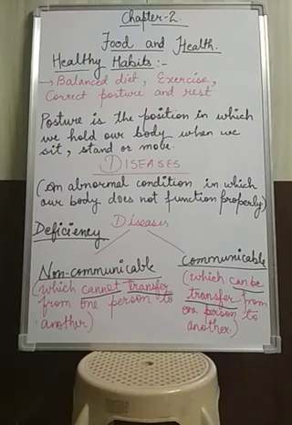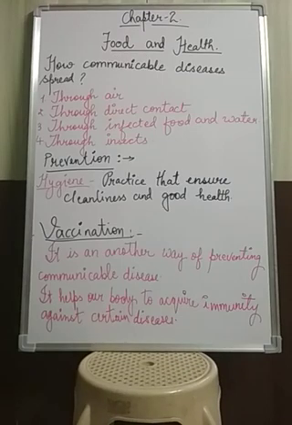That we will discuss now. There are four ways by which a communicable disease can spread from a diseased person to a healthy person, and the first is through air. First of all, we will discuss how communicable diseases can spread through air.